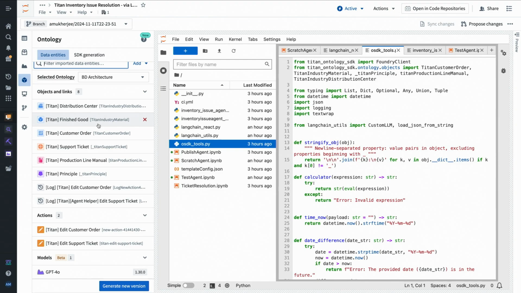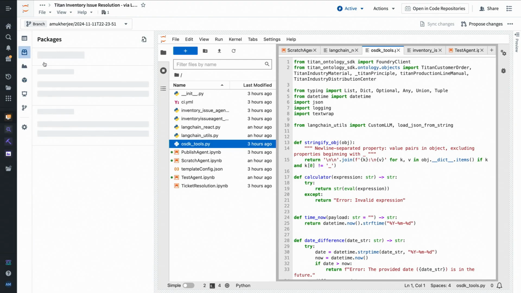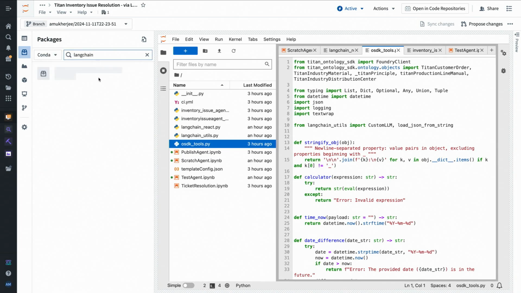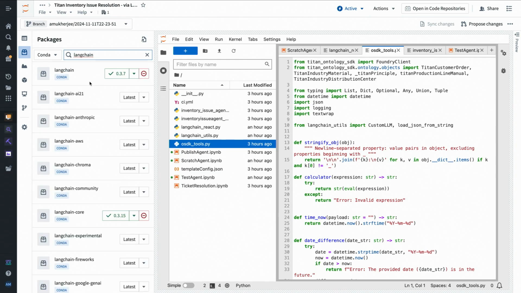So we've pulled in all of those same object types. We've pulled in our actions. We've pulled in GPT-4o as a model. Remember, these models are part of the same functions registry as well. They're part of the ontology. We can pull in whatever packages that we want here, right? So in this case, we've pulled in LangChain and some other packages. These are part of the environment. They will be saved with whatever we create.